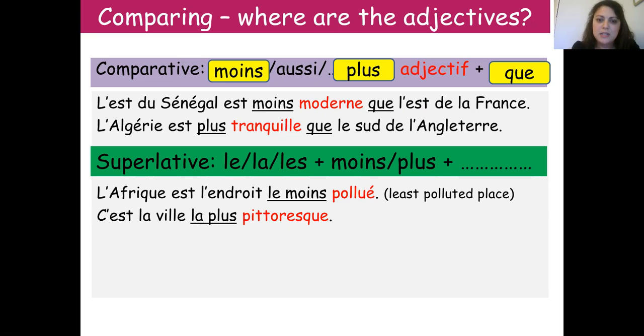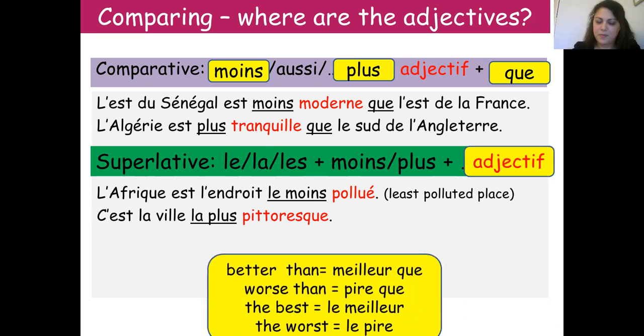And what you need is le, la, or les, depending of the noun, whether it is masculine for le, feminine la, or plural les. Then moins for least, plus for most, and then you add the adjective at the end. Okay? Please copy this rule.